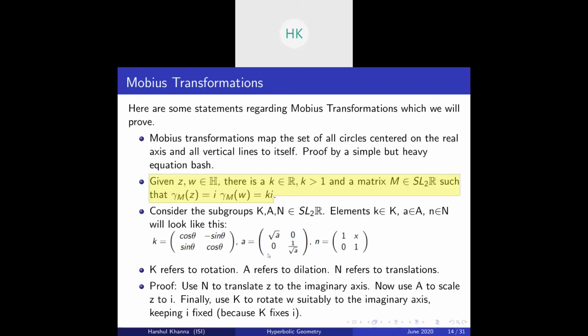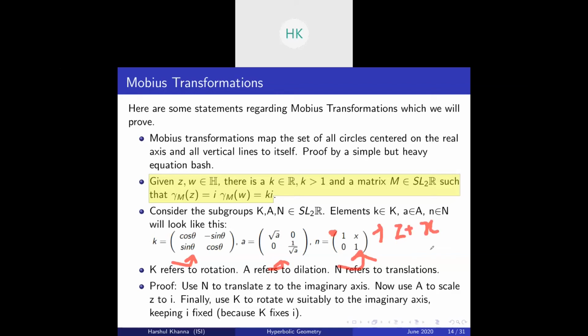Okay, so first of all, we need to consider different subgroups of SL2(R). So consider these three subgroups. Note that it is easy to verify they are all subgroups of SL2(R). Now, if we take the action of this particular matrix on a complex number z, this will give us (z plus x) by (0z plus 1), so that's essentially z plus x.